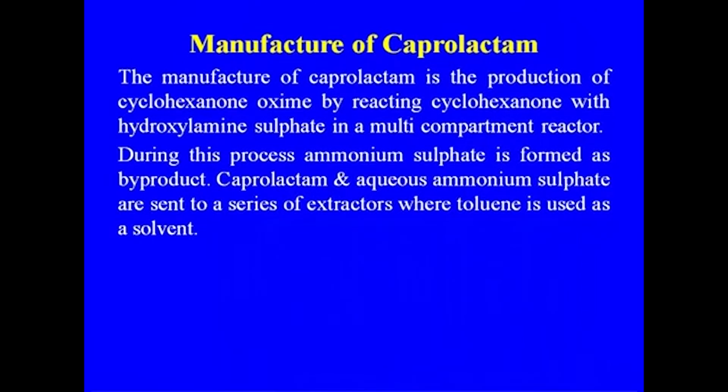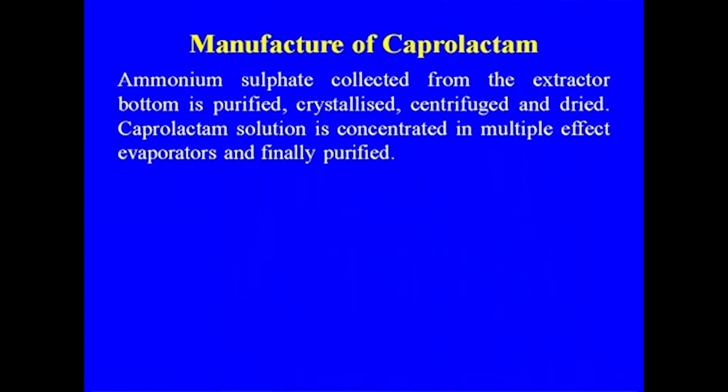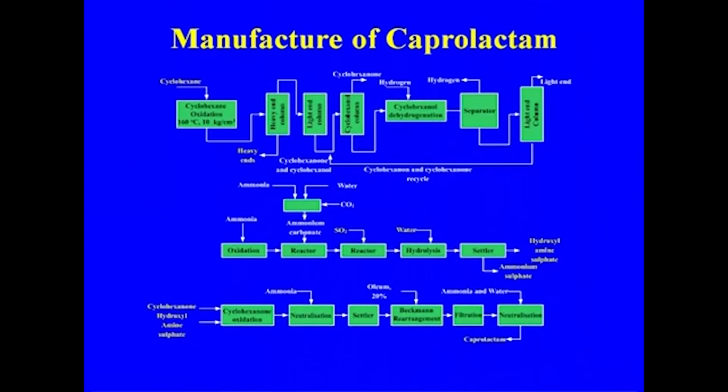Caprolactam and the aqueous ammonium sulfate are sent to a series of extractors where toluene is used as a solvent. Ammonium sulfate collected from the extractor bottom is purified, crystallized, centrifuged and dried. The caprolactam solution is concentrated in multiple evaporators and finally purified. This is the manufacture of the caprolactam, three major units which I told you.